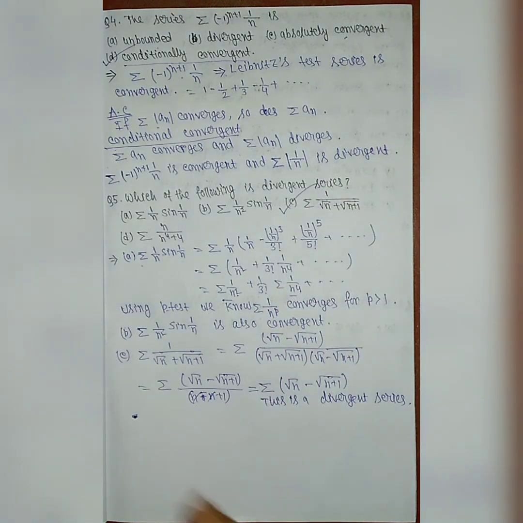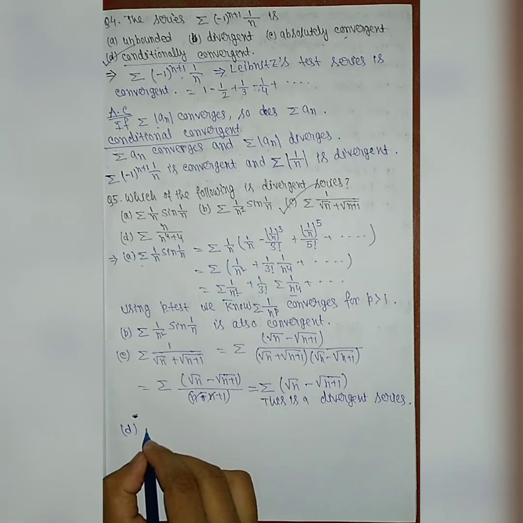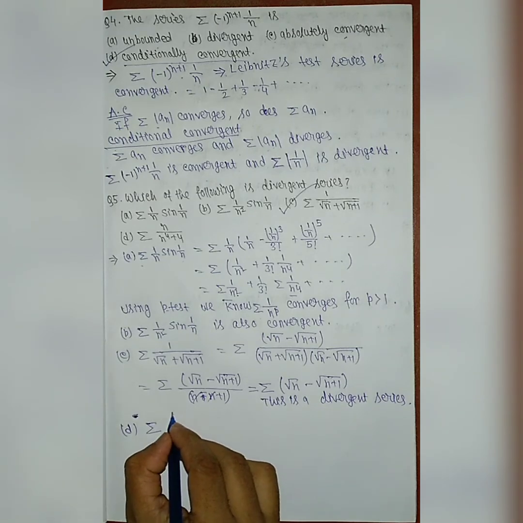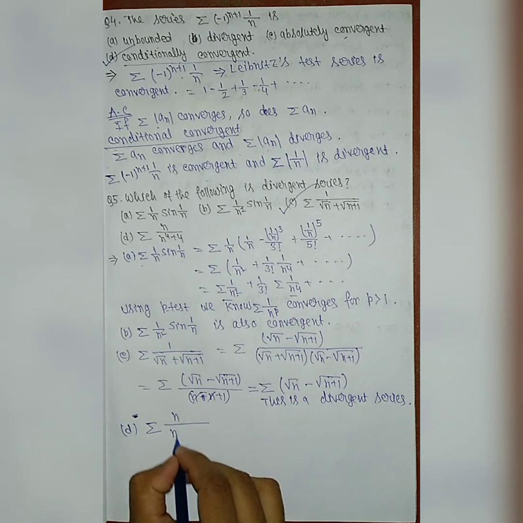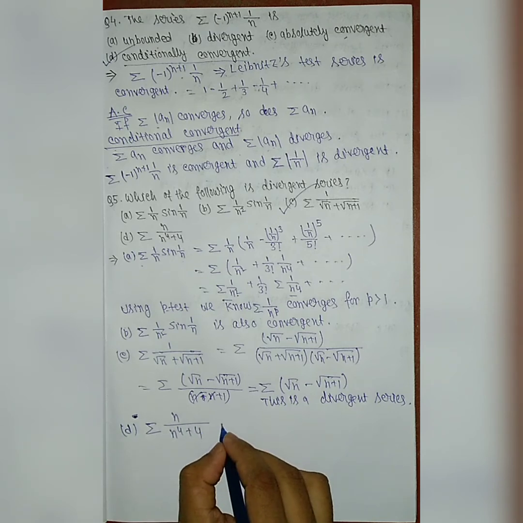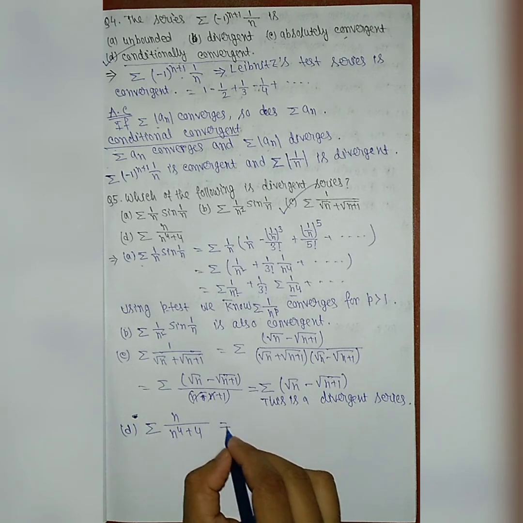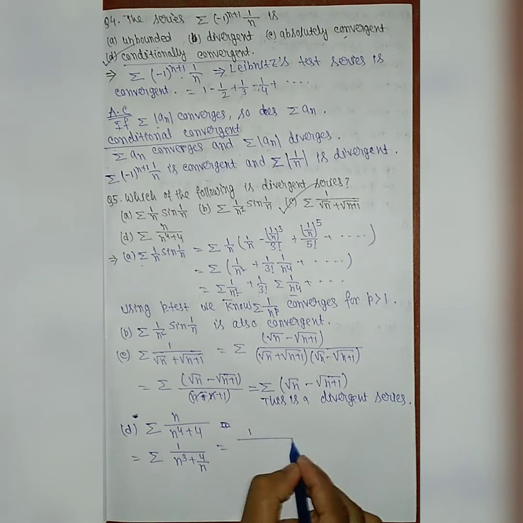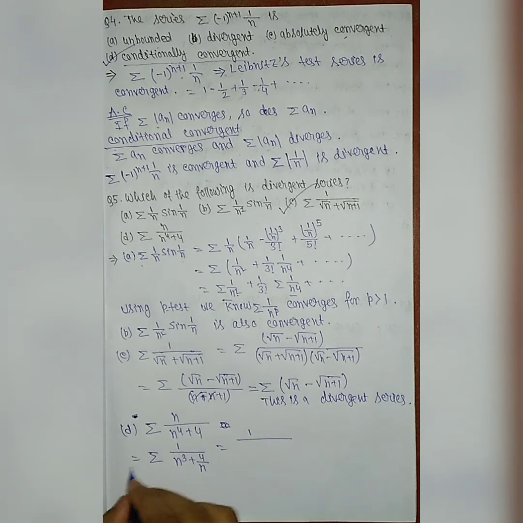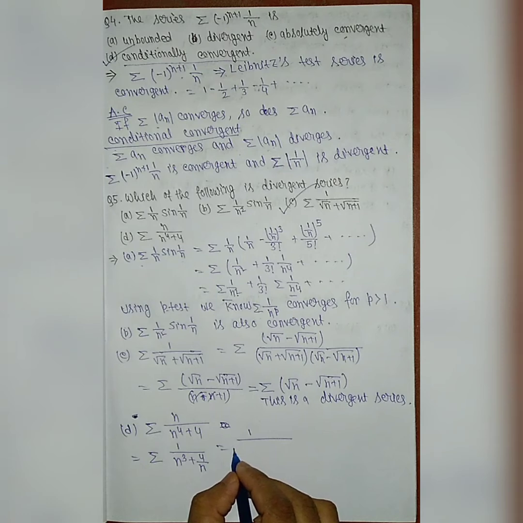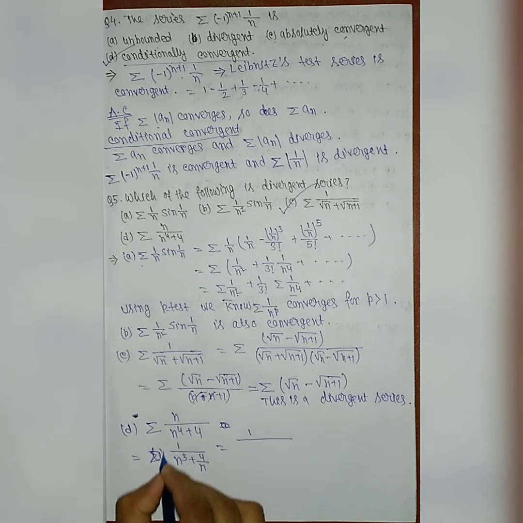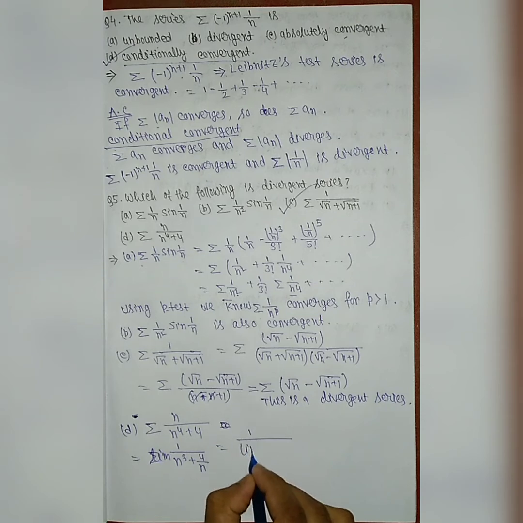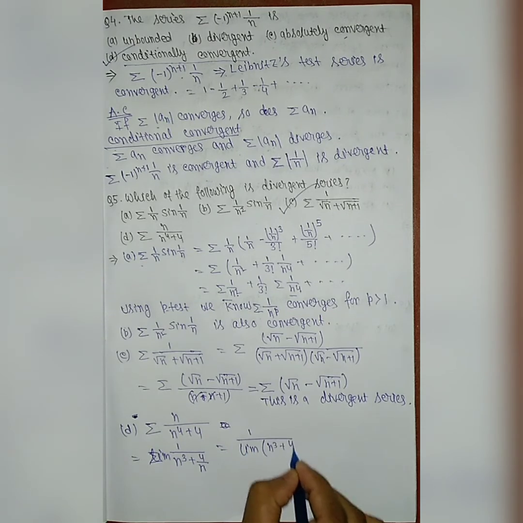Now we solve option D. We have to check whether this series is convergent or divergent. The series is given by n divided by n to the power 4 plus 4. So it can be written as series, we divide by n with n, so it is 1 by n cube plus 4 by n. Okay, so it is nothing but 1 by, we take limit. If we take limit here, it is nothing but 1 by limit n cube plus 4 by n.